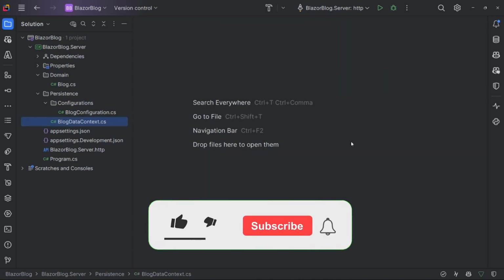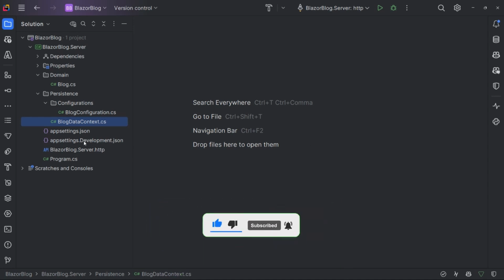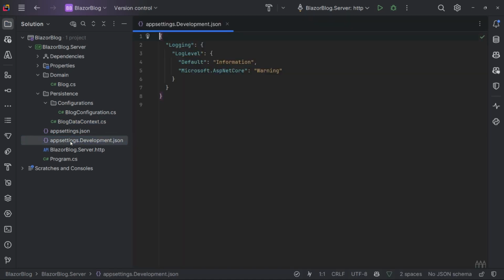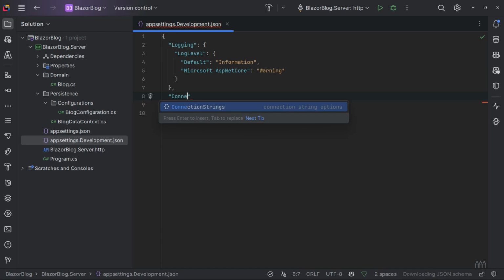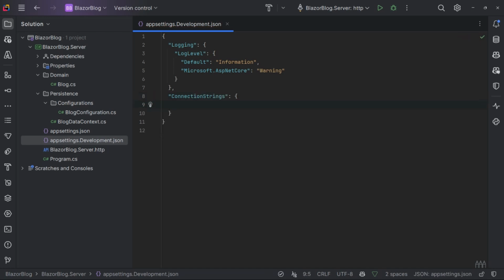So the next thing that we're going to need to do is set up our connection string so that we can connect to the database. So let's go over to our appsettings.Development file. And in here, underneath the logging section, I'm going to add a section called ConnectionStrings. And in there, I'm going to add a key called BlogDataContext. And in there, I'm going to specify our connection string.